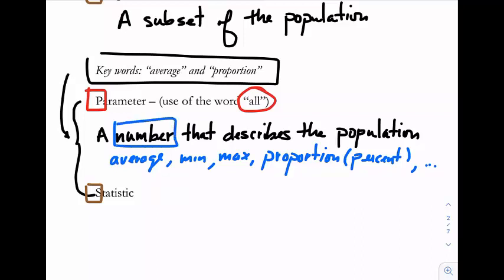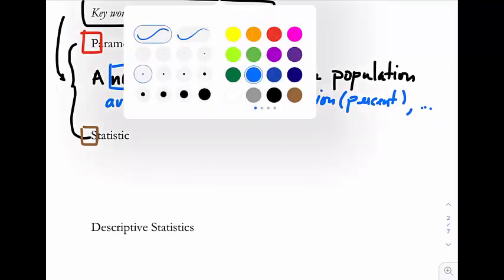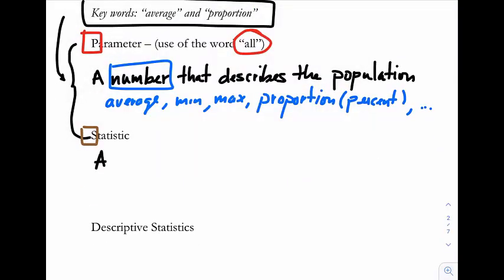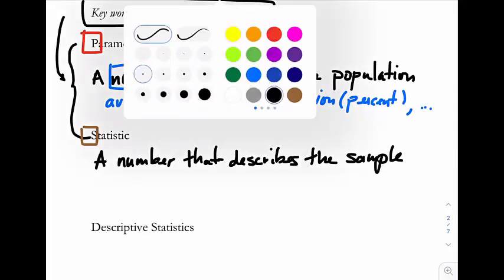On the other hand, down here, a statistic is also a number. It's a number that describes the sample. That describes a sample. What is a statistic? Again, it's a number.